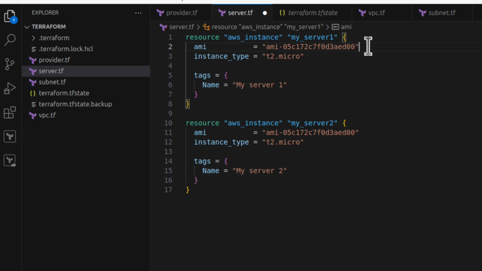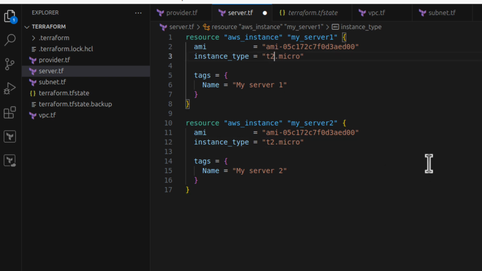It's the AMI, because we have it here for server number 1 and server number 2, plus the instance type. It's t2.micro. If I wanted to change that instance type, I would have to go to every single line and replace it with t3 or so. Yes? Well, with 2 servers maybe it's not a problem. But what if I have 1000 servers? So that's where we can use those variables.